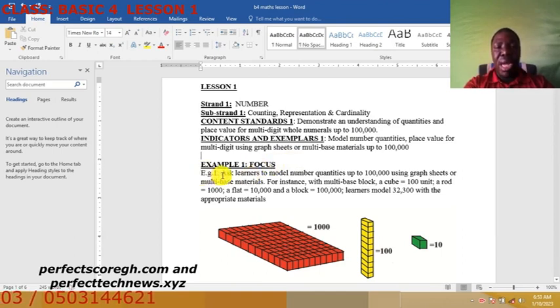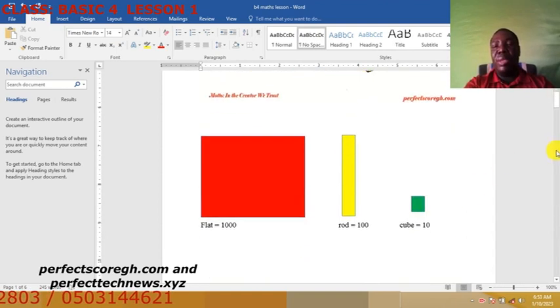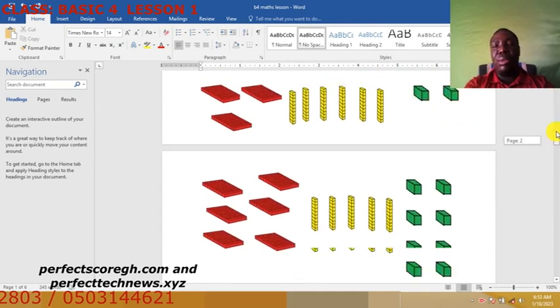It says example 1: Ask learners to model number quantities up to 100,000 using graph sheet or multi-base materials. For instance, with multi-base blocks, a cube equals 100 units, a rod 1,000, a flat 10,000, and a block 100,000. Learners model 32,300 with the appropriate material. So I've done the appropriate material for you to see, and that's what we are going to use.